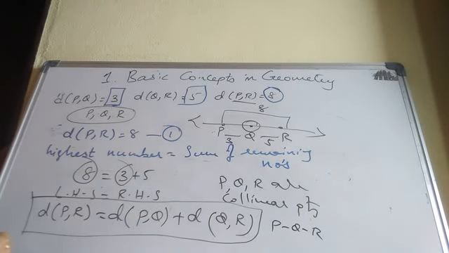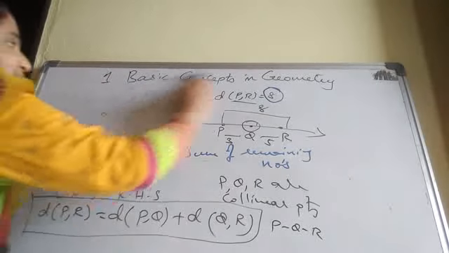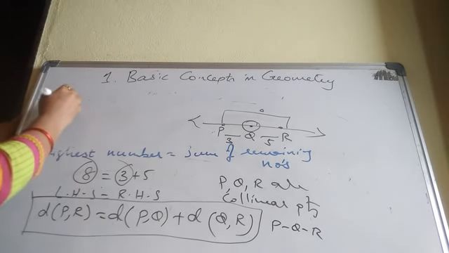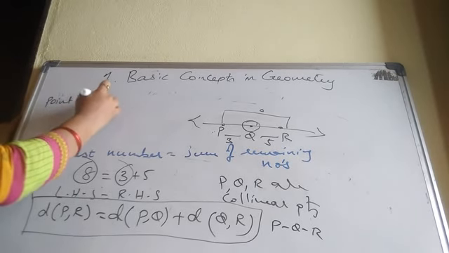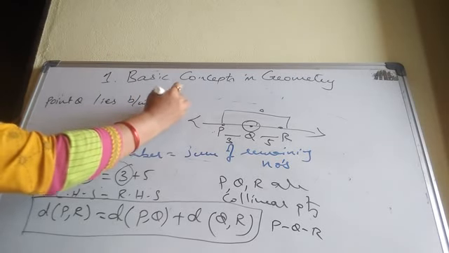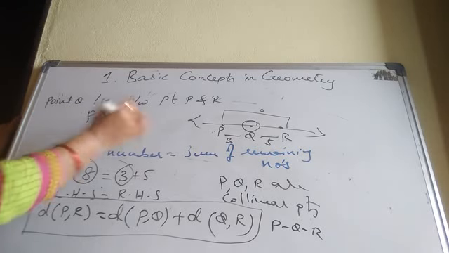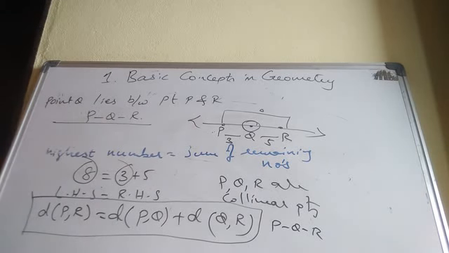Symbolically, P-Q-R. In words, by seeing this figure, point Q lies between points P and R. The betweenness symbol is P-Q-R. These 3 points are collinear. How can we say that 3 points are collinear? First we find the distances. If LHS equals RHS, the points are collinear. If it is not equal, the points are non-collinear.